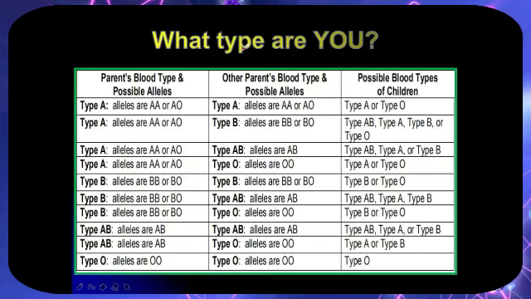So what blood type are you? Maybe you would wonder, my father is blood type A, and my mother is blood type B, but why do my siblings have blood type O?